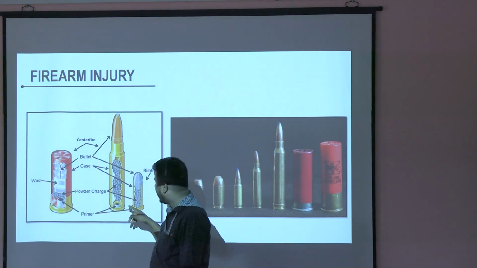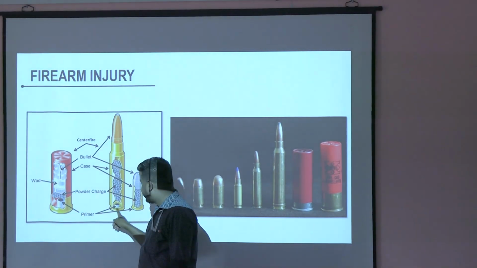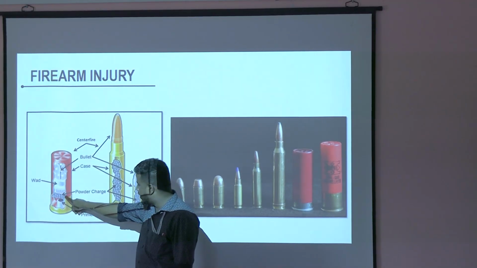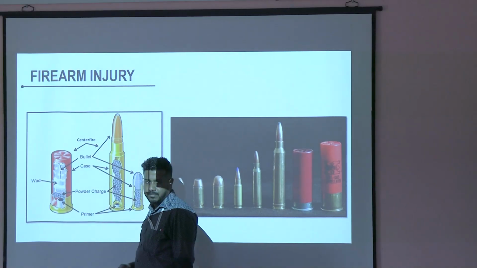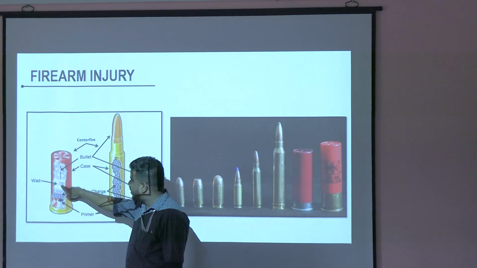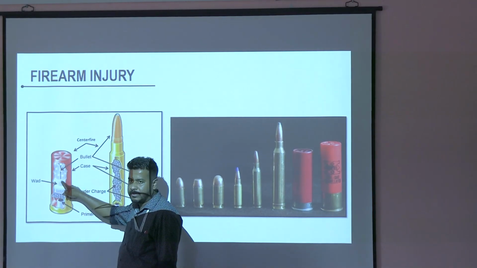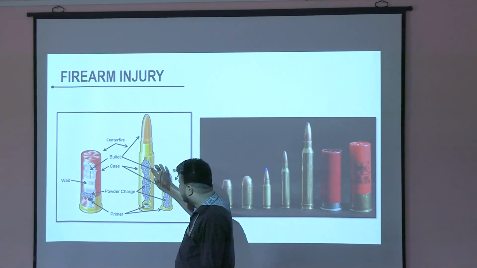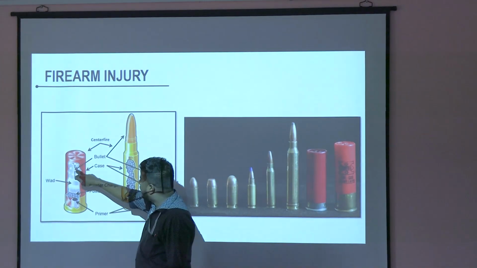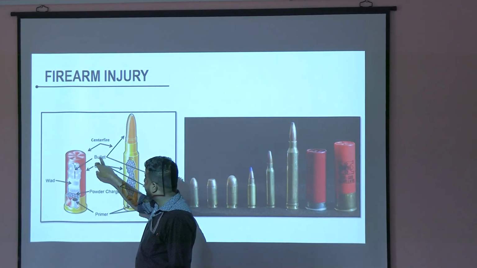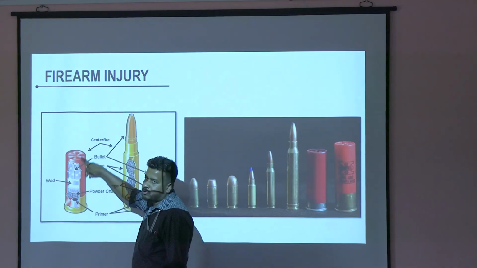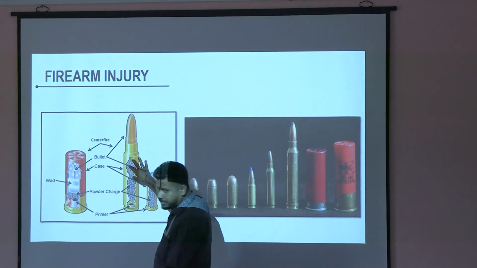Okay. At the bottom, both have the primer. What do you mean by primer? After the primer comes the gunpowder, the powder charge. That is the gunpowder. Okay. Then one difference is that in a shotgun you have this plastic thing that is known as the wad. This is not there in a rifle cartridge. After the wad, this will be the pellets. It is written wrong here. This is a bullet for this one. For this it will be pellets. Okay. You might be asked to draw a diagram of this or this.